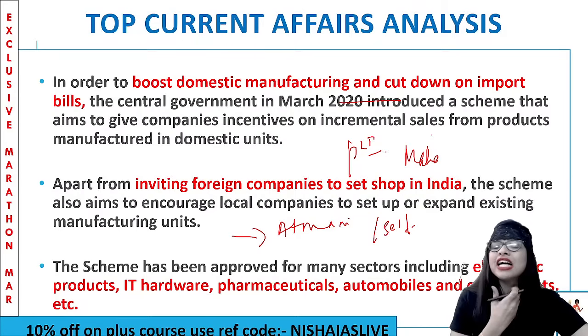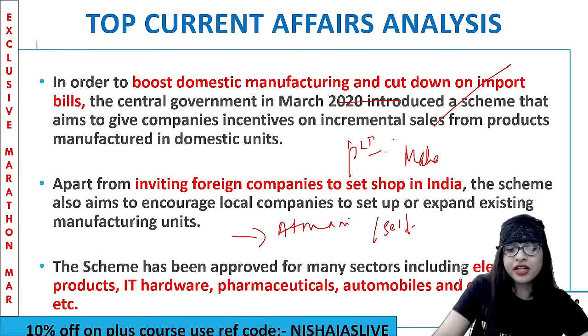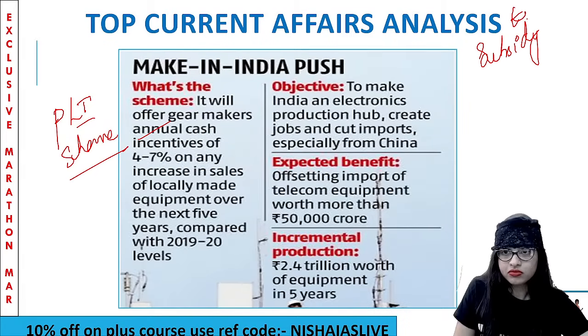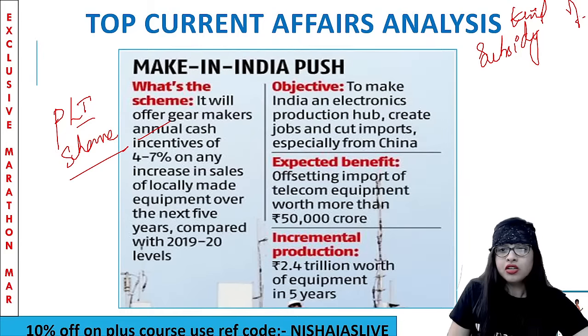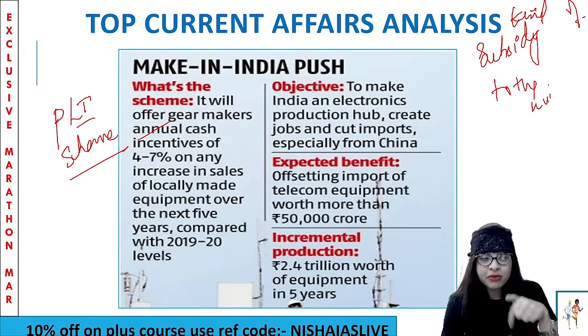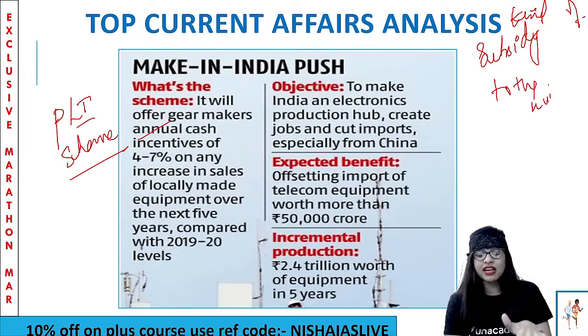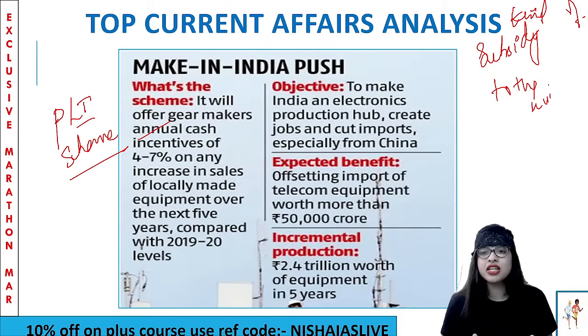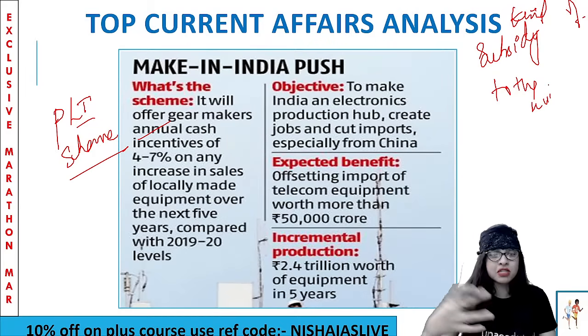So actually the production linked incentive scheme is basically a kind of subsidy. You can write it. It is a kind of subsidy to the sector, whichever sector it is. Clear? So it's a direct payment that the government is making from the budget to the goods made in the country, India. So whatever goods are made in India, to support that, a direct payment is made from the budget. And let's say, for example, the amount given for automobile will be different from textile or the telecom sector. So the amount varies from sector to sector, and the budget is given based on the disadvantage or disability faced by one particular sector. Clear? So don't you think so, guys?